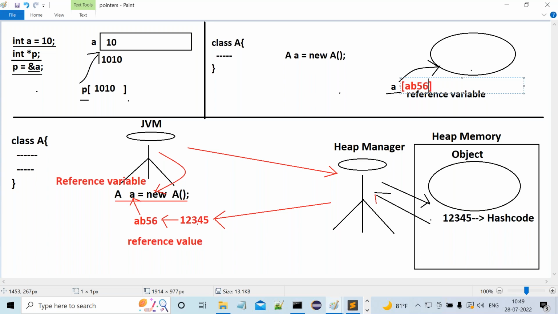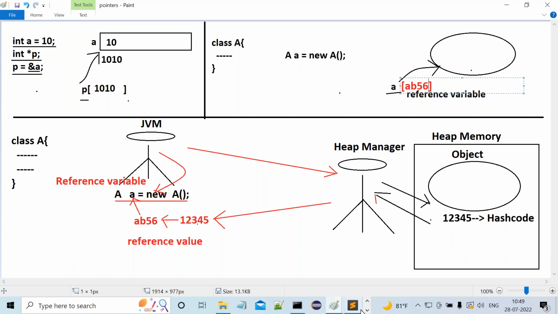Is there any chance to have pointer variables inside Java? No chances are available. Even in this direction we can conclude pointer variables are not the same as reference variables. Reference variables are different, pointer variables are different. So pointer variables do not exist in Java. Is the conclusion clear? Right, so this is exactly the point we can understand.